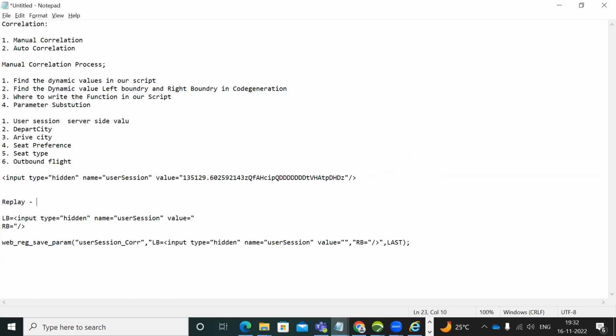In replay, we got this dynamic value. And through the application, we got this dynamic value. Now you can observe the above dynamic value and below dynamic value, same or different?